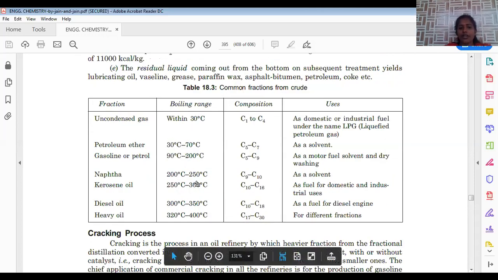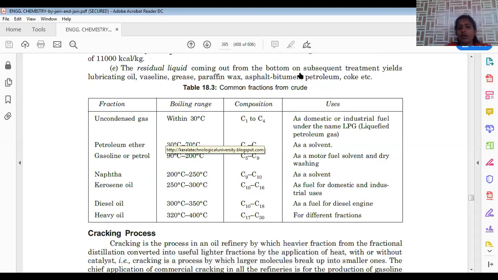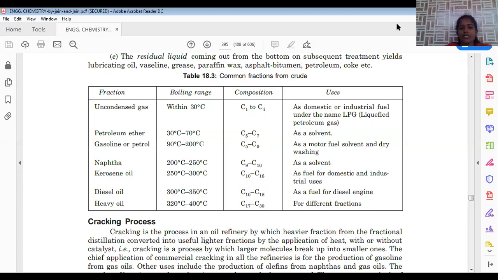Their boiling point ranges are mentioned here, and hydrocarbon ranges mentioned here, very important to remember. LPG gas is composed of C3 to C4 hydrocarbons. Liquefied petroleum gas will be there. Natural gas is composed of 80% methane and the remaining small fraction of ethane and other elements. All these come under the C1 to C4 uncondensed gases. Petroleum ether is in the range of C5 to C7.